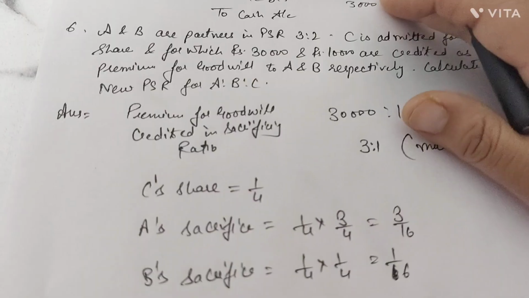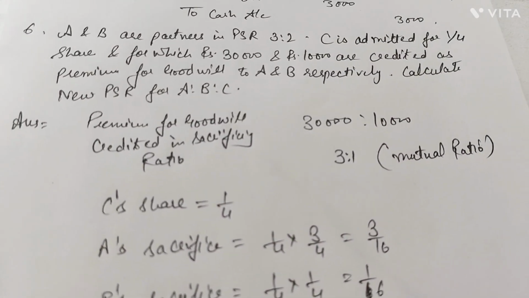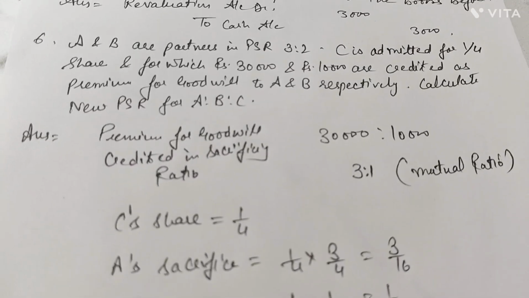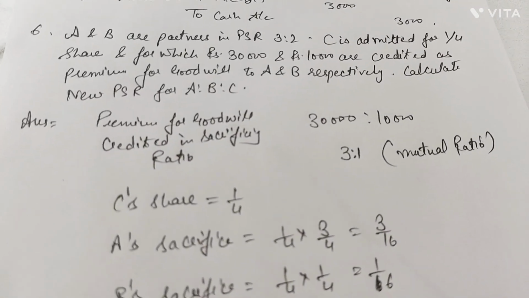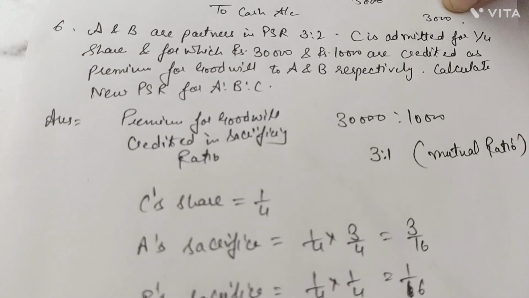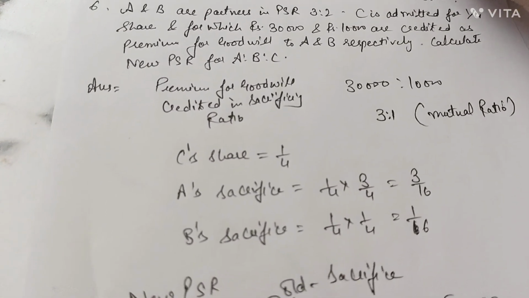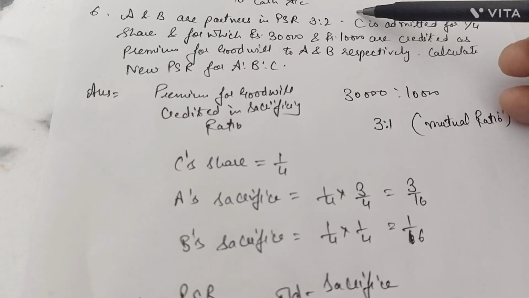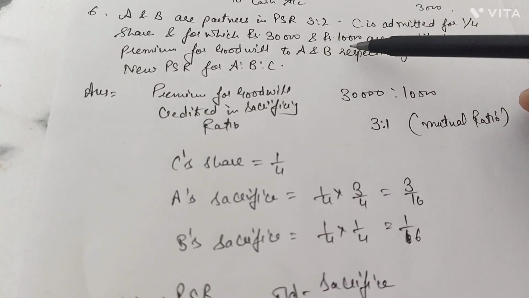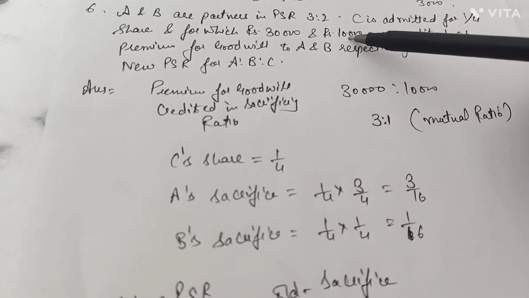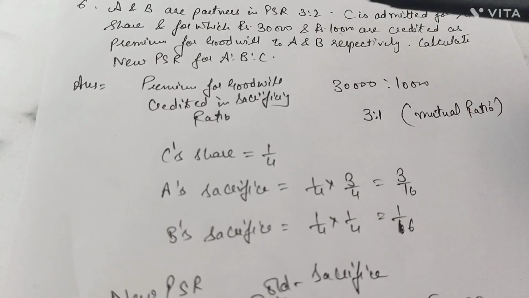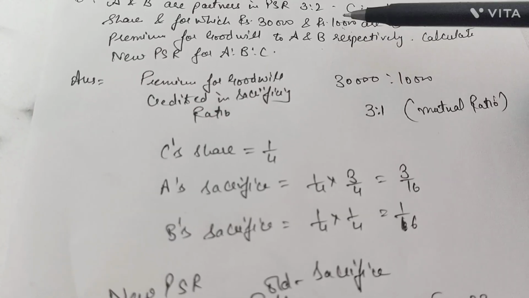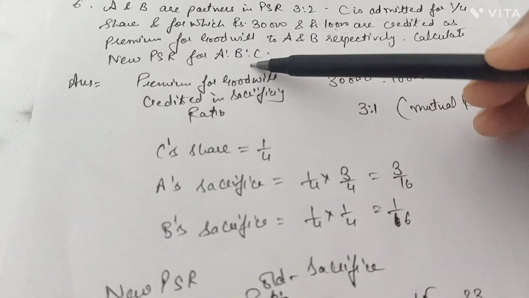The next is over here question, that is A and B are partners in the ratio 3:2. C is admitted for 1/4 share, for which he brings rupees 30,000 and rupees 10,000 were credited as a premium for goodwill to A and B respectively. Earlier in the questions you are always provided how much is the total premium brought in by the new partner. Here the total premium brought in by the new partner is rupees 40,000, but it is also mentioned how much is paid to A, that is 30,000, and how much is being provided to B, that is rupees 10,000. Now the question is asking us what is the new profit sharing ratio.